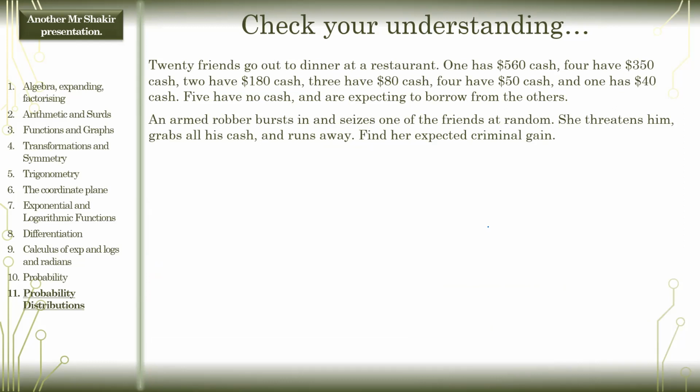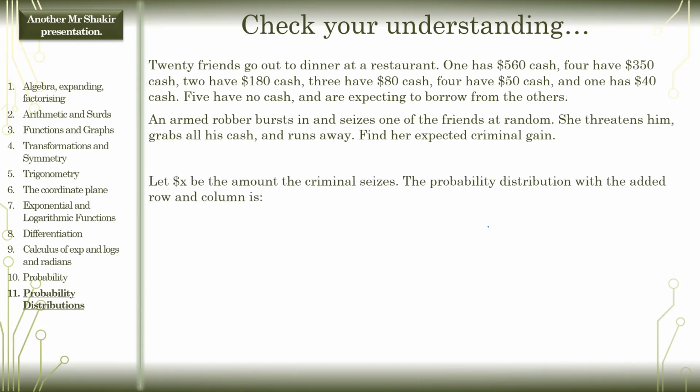Don't answer that. An armed robber bursts in and seizes one of the friends at random. She threatens him, grabs all his cash, and runs away. Find her expected criminal gain. I guess the idea is as follows. The first one is going to be 1, and then 560, and then 2 would be 180, 3 would be $80, 4 would be $50.